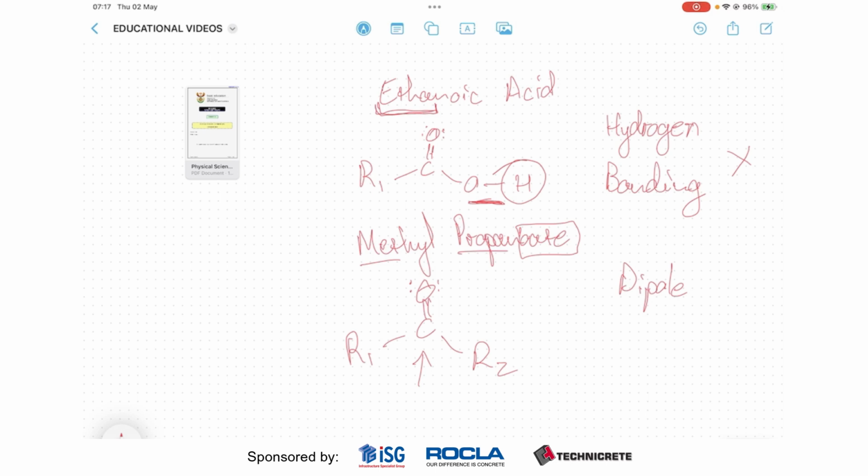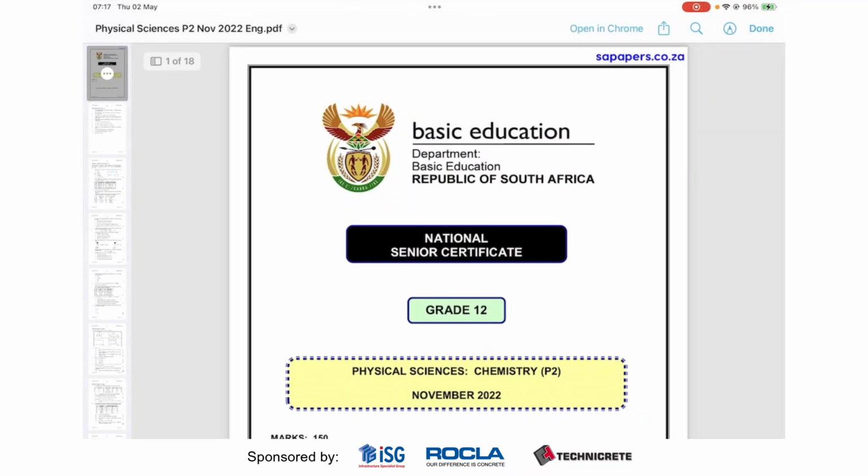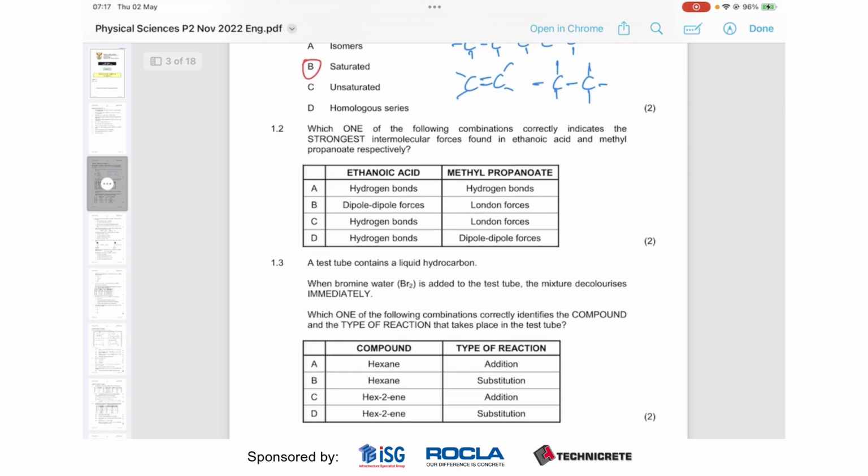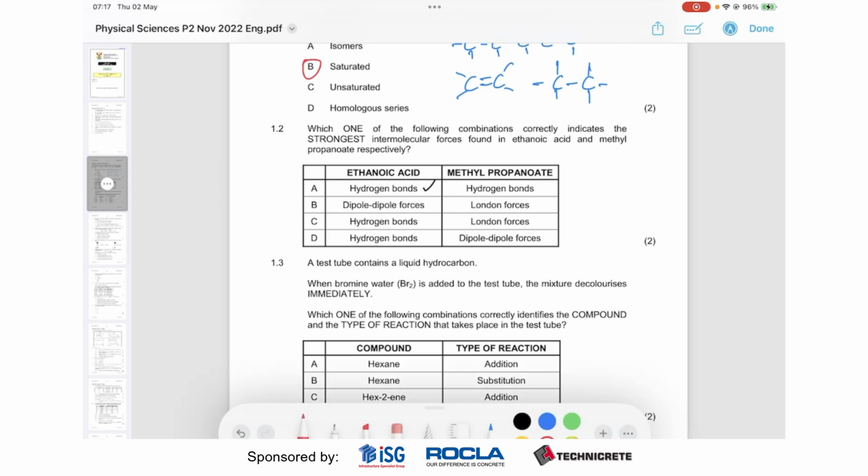So if we go back to our question, what does this mean for us? So ethanoic acid definitely has hydrogen bonding. Methylpropanoate, no hydrogen bonding. But not just London forces. It definitely has some dipole interaction. So our answer is D.